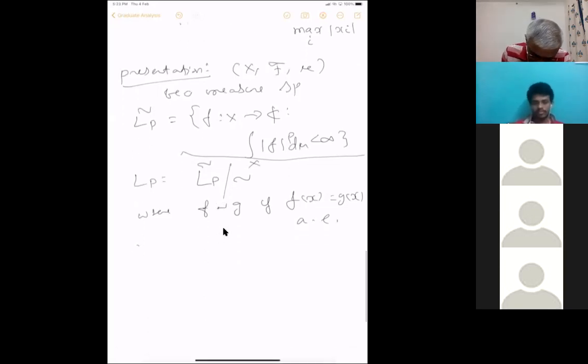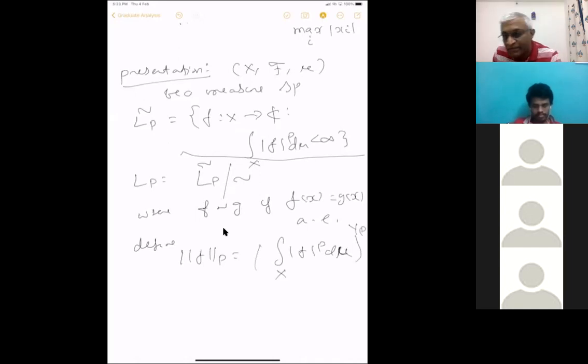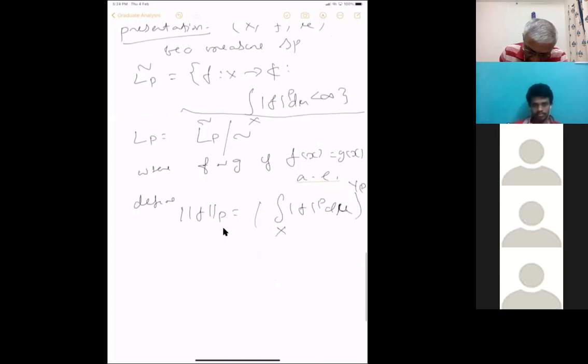Then define norm f p equal to the integral of mod f to the p, this is finite, over X d mu, whole power 1 by p. And if you use the Minkowski inequality and Holder's inequalities, which we have already proved, then this will be a norm. This will satisfy the triangle property. Because I've already quotiented it out, you already know that positivity is certainly satisfied and the integration is linear. So it's easy to verify it's a norm. And using the Holder's inequality, which is already proved, it's clearly a norm. And you have to prove that it's complete.